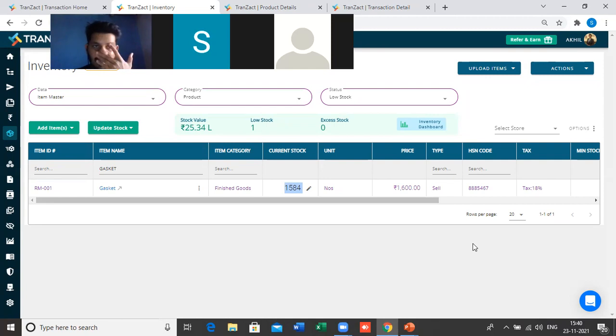But again, let me mention here, if you are using the free version of Transact, then this is the process of reducing the raw material and adding the finished good. So this is how you can maintain and manage the inventory part here in the system.